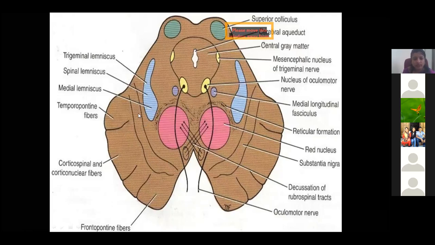Again, you find the substantia nigra, and in the crus cerebri you find the corticospinal, corticopontine, and temporopontine fibers. These are the nuclei present at the superior colliculus. You should remember that at the level of the superior colliculus, you find the oculomotor nerve nucleus along with the red nucleus, very important. At the level of the inferior colliculus is the trochlear nerve nucleus, the fourth cranial nerve.